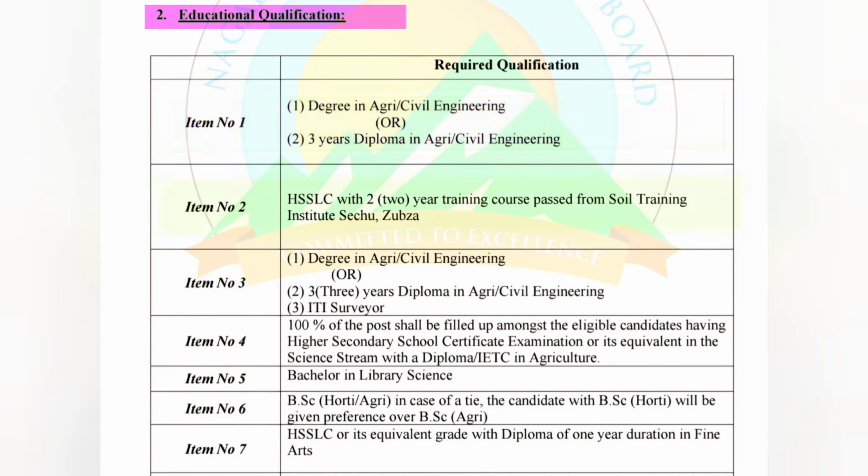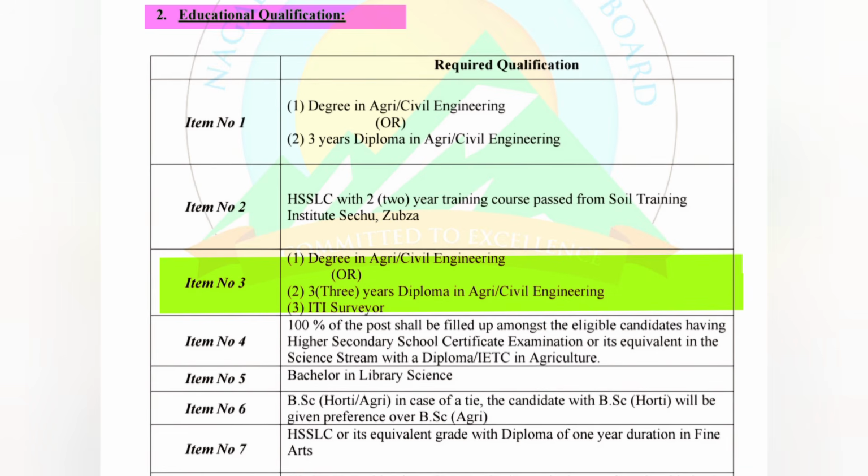Now for item number 2, that is Soil Conservation Assistant. The required educational qualification is HSSLC, that is class 12, with 2 years training course passed from Soil Training Institute Sechu Zupsa. Now proceeding on to item number 3, which is Surveyor grade 3.